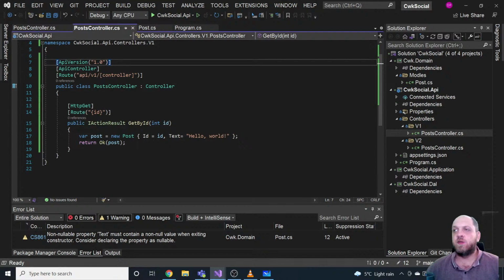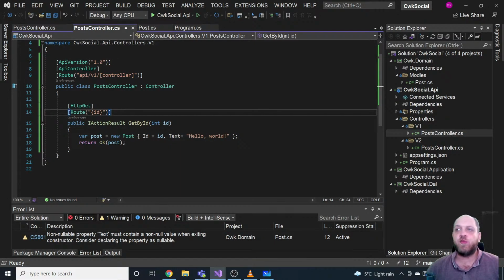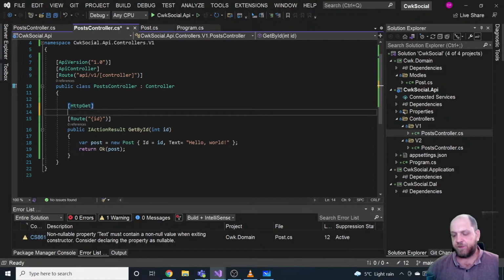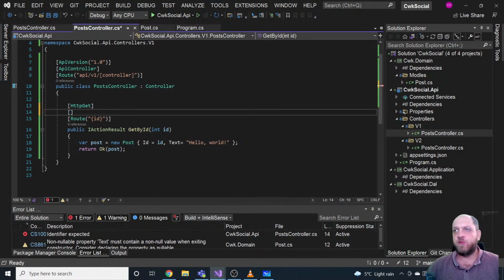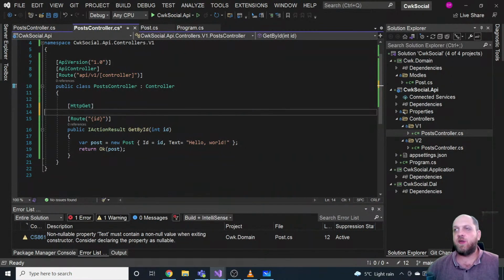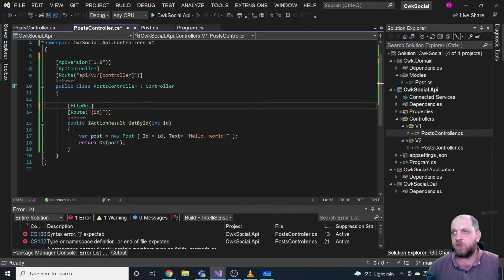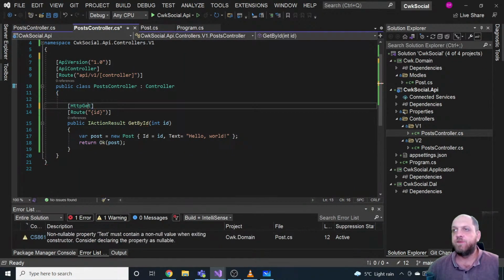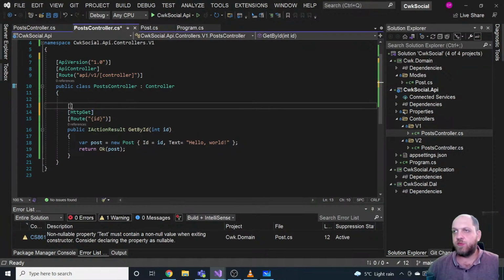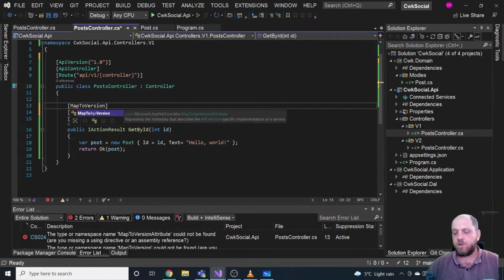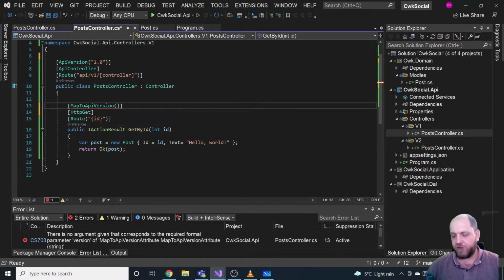But if you want to say that only this action also supports version 2, then we can have another attribute for versioning, which is map to version. Here, once again, we map to version and say that this also maps to version 2.